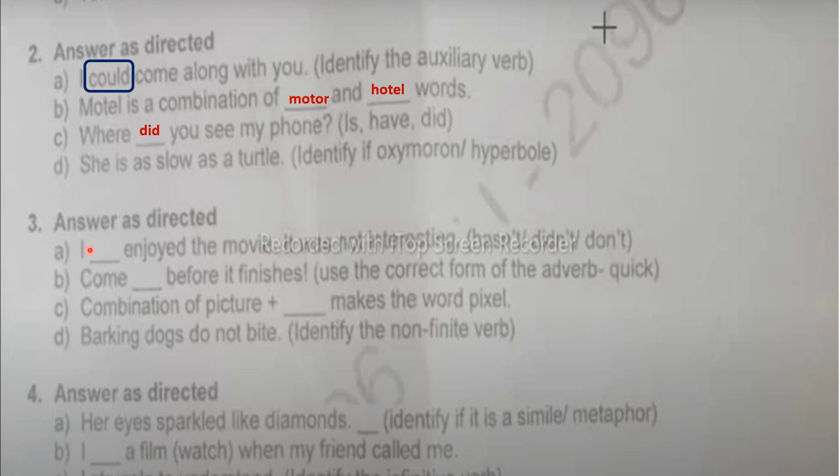Then the third one, answer as directed. I dash enjoyed the movie, it was not interesting. Here also there is such an absurd, glaring mistake in the sentence itself, because the options given are hasn't, didn't, and don't. If you take I didn't enjoy the movie, it was not interesting, it is supposed to be didn't, but after didn't it should not be enjoyed. Double past tense is a glaring error. It's minimum knowledge for anyone. So it should be I didn't enjoy the movie, it was not interesting.